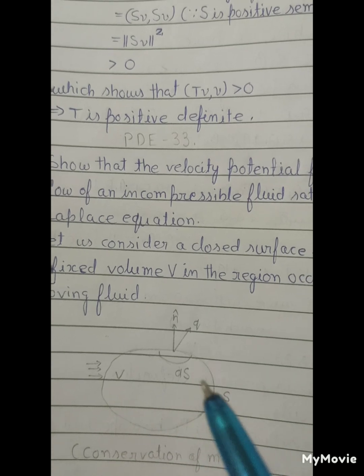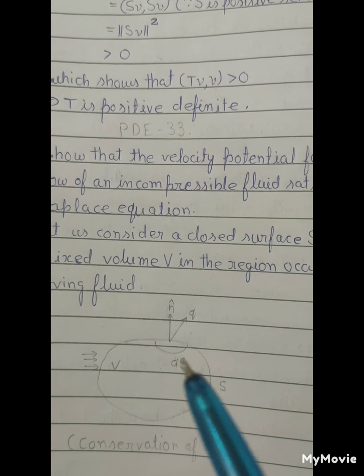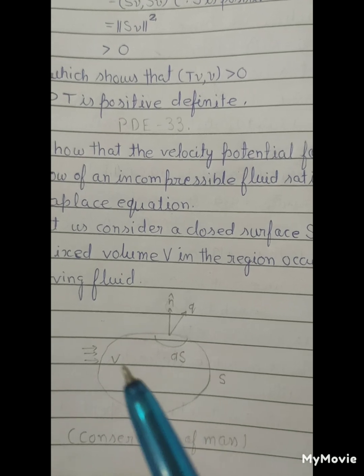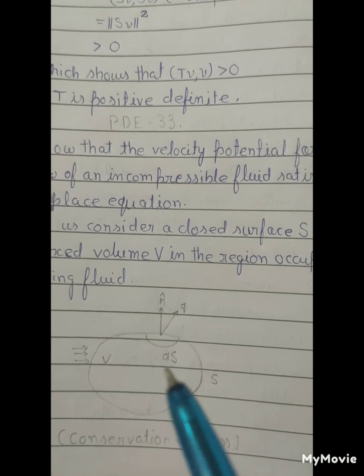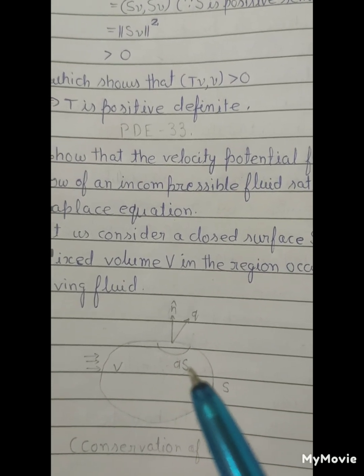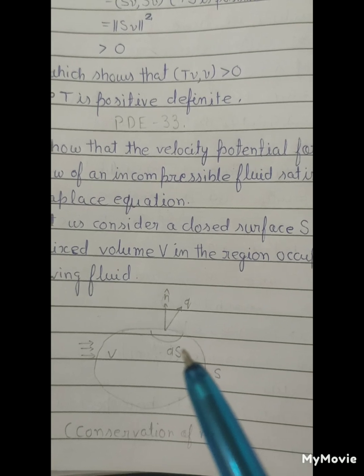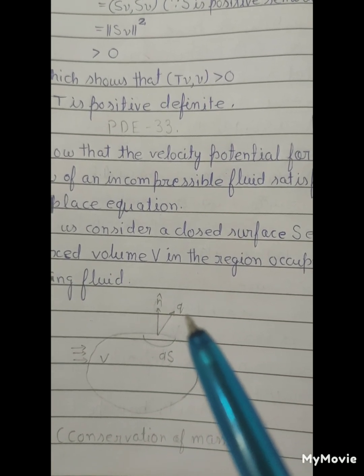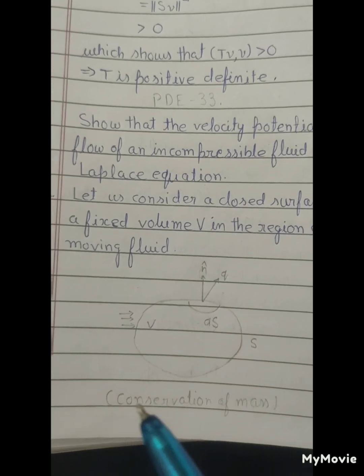This is a surface S enclosing volume V, and this is a small surface element dS with normal n cap and velocity q.